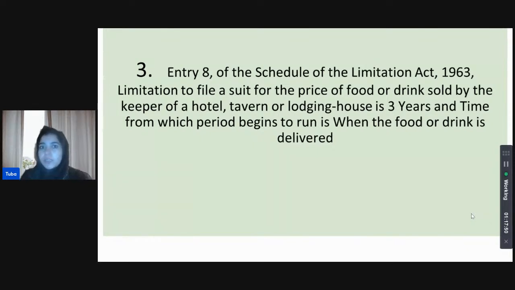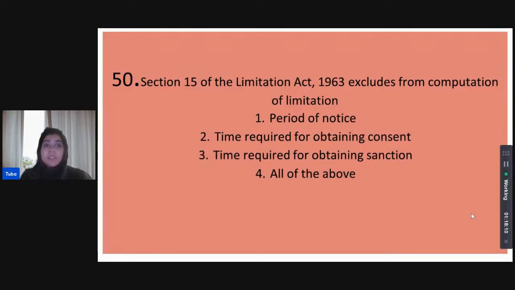So when was the food and everything delivered? On the first only, not the third. The third is when it was billed. It was delivered on the first only, so we treat it from the first. The question states itself, the party was on the first, right? So the food, etc., was delivered on the first, and from there we'll calculate 3 years for limitation purposes. Okay, guys? So these are important cues we need to bear in mind.